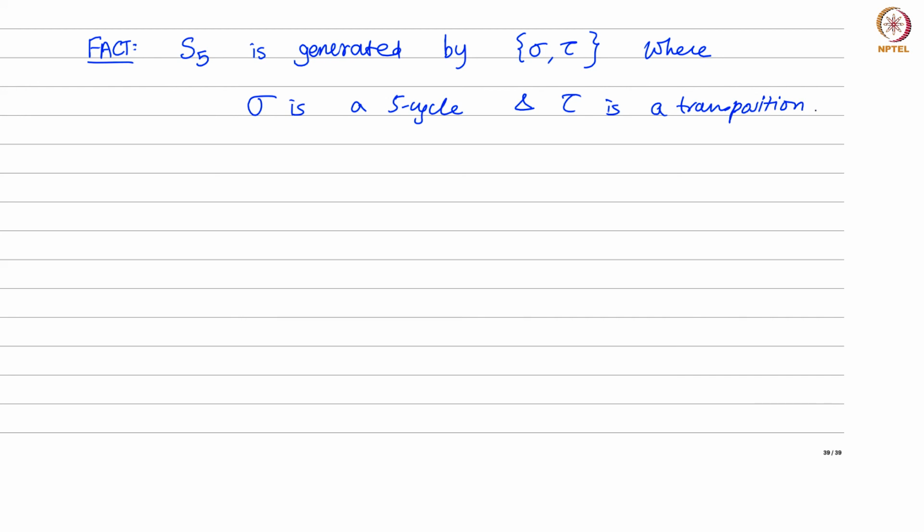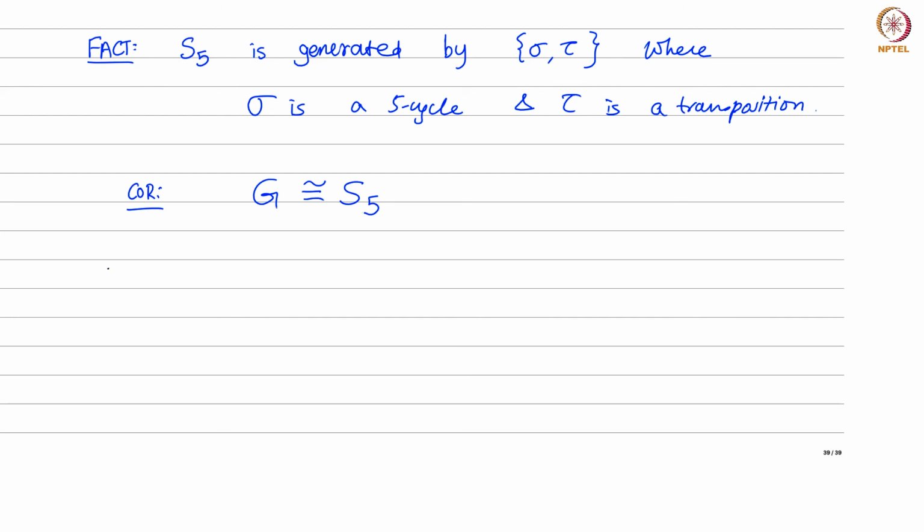Let's accept this without proof; it's rather easy to prove. Now what this implies is that G contains both a 5-cycle and a transposition, so there is no other way out. It has to be the entire group S5.